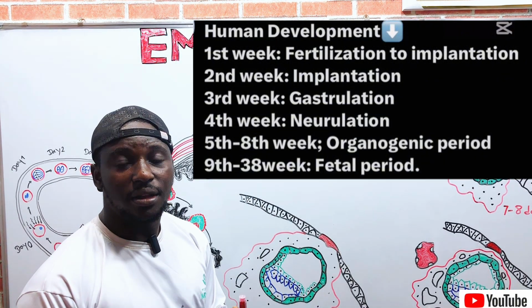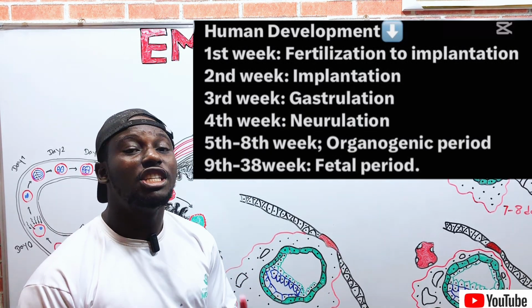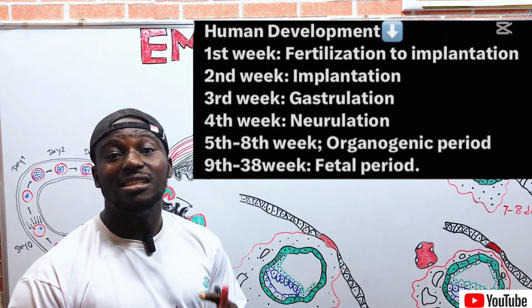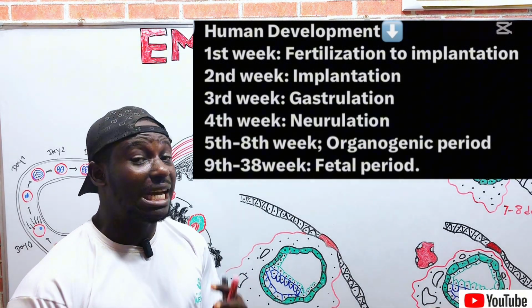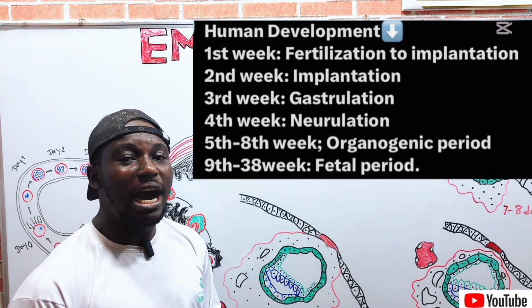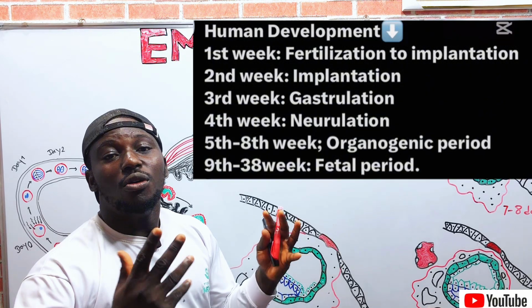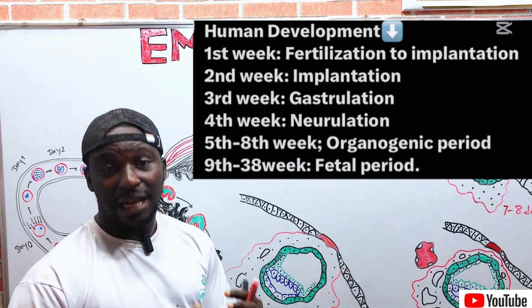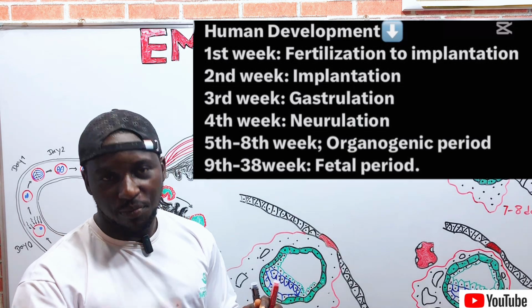The second week of the gestational period is all about implantation and development of the extraembryonic membranes, such as the placenta, the chorion, the decidua, the amnion, the amniotic fluid, the amniotic sac. And also implantation occurs in the second week.